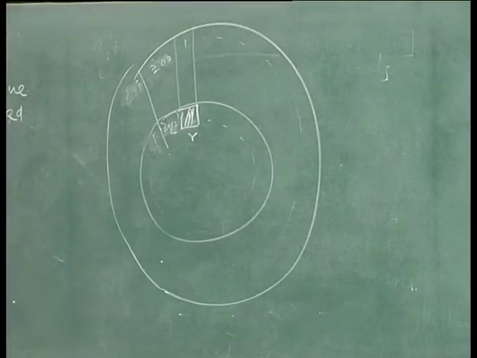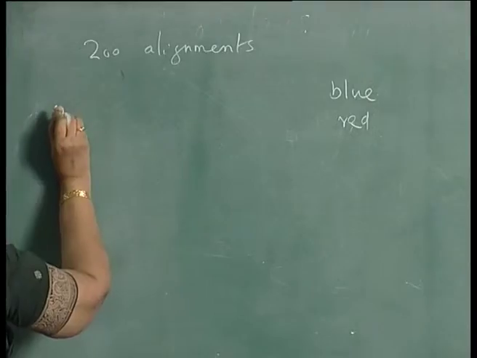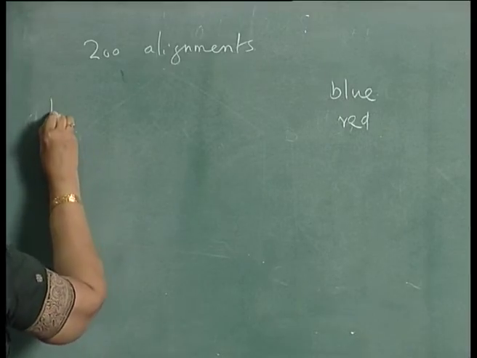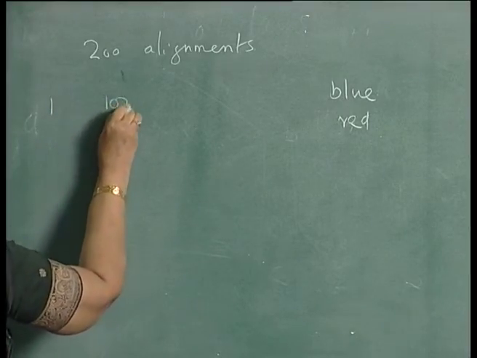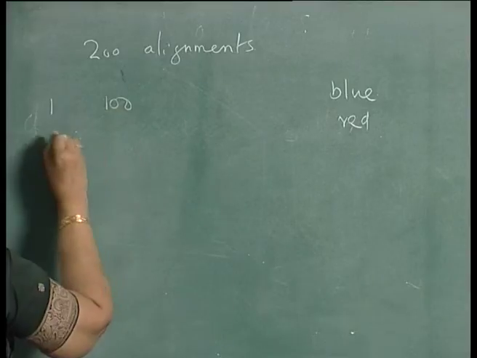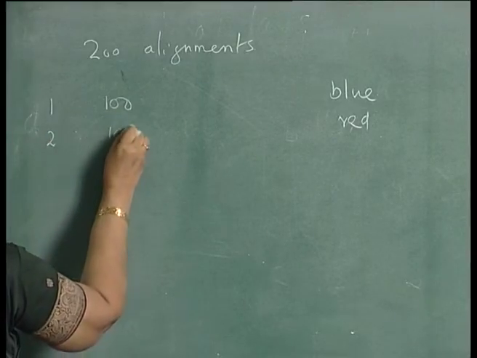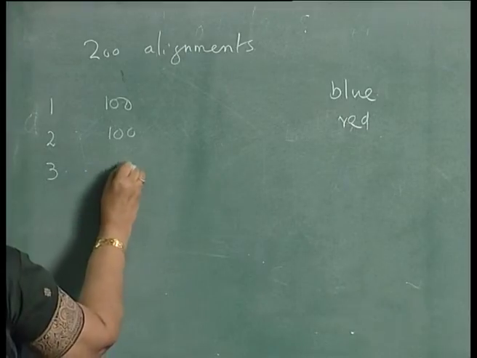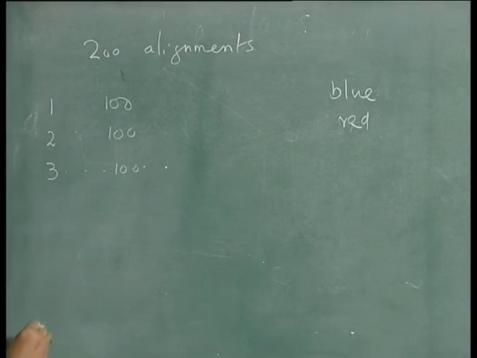So, in the 200 alignments, the first sector will match in 100 of the 200 alignments, the second sector will also match in 100 of the alignments, the third sector will also match in 100 of the alignments, and so on.